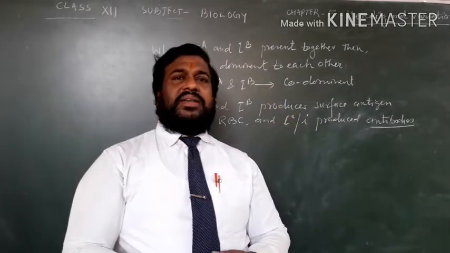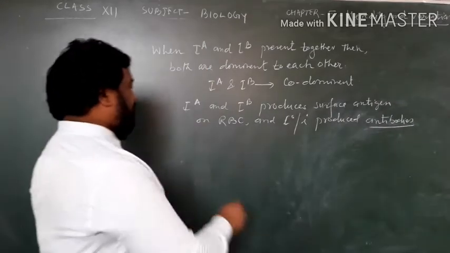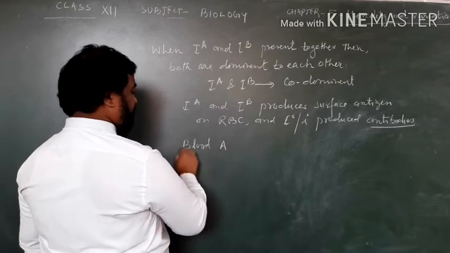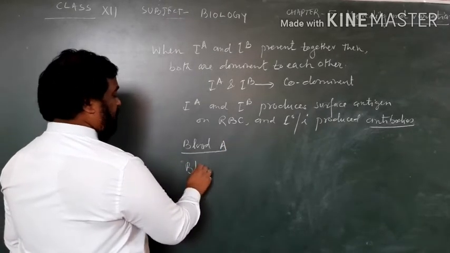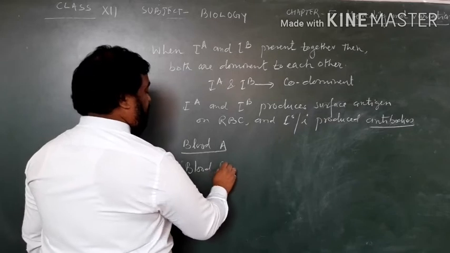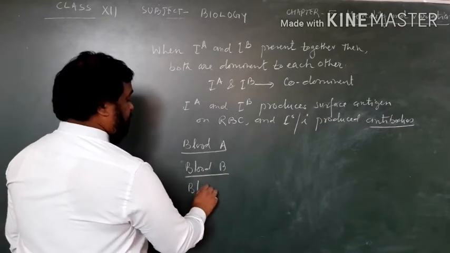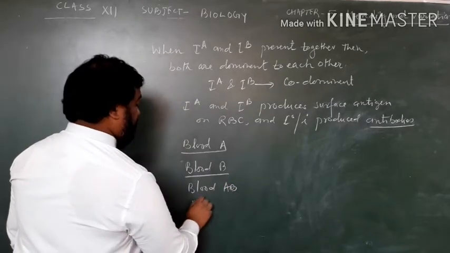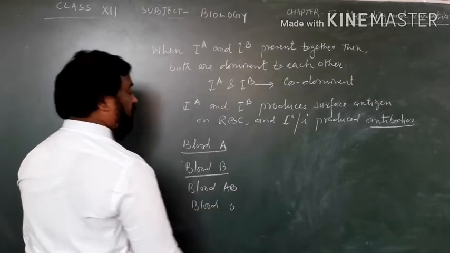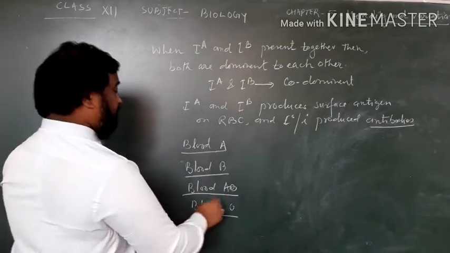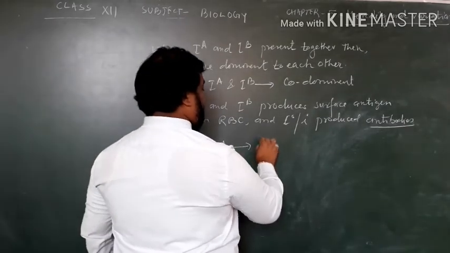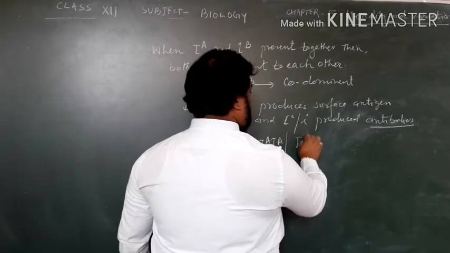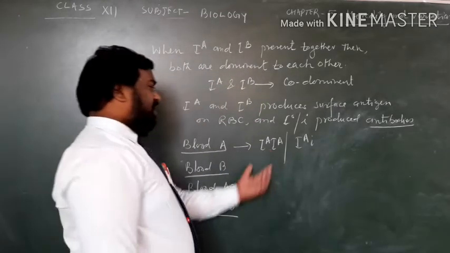You can find several blood groups, like you know very well: blood group A, blood group B, blood group AB, and blood group O. Blood group A has IA IA or IA small i, this is the genotype.